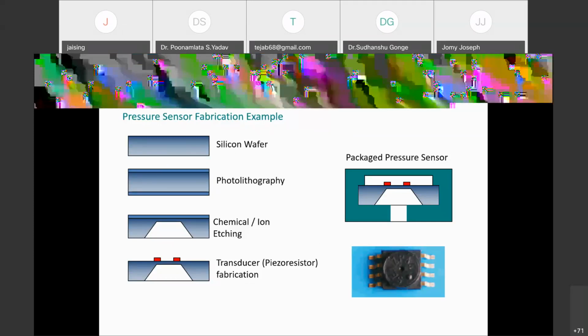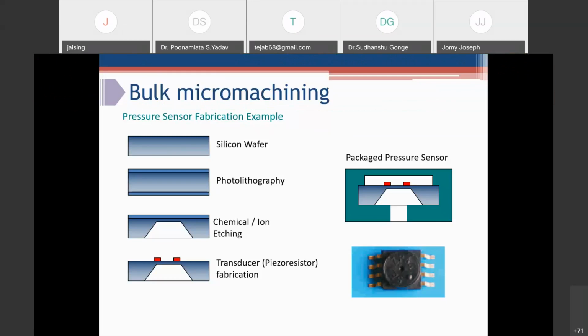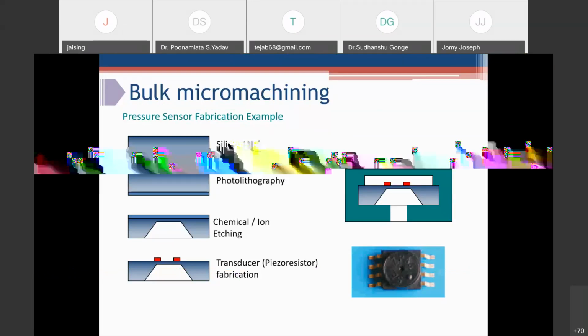In this case, after etching the material, a thin membrane will remain by doing controlled etching. And this thin membrane will act as a diaphragm for the pressure sensor. And when we deposit transducer elements like piezoresistors over the top of the diaphragm, it will work as a pressure transducer. So this is a very general application of making pressure sensors using the bulk micromachining process.